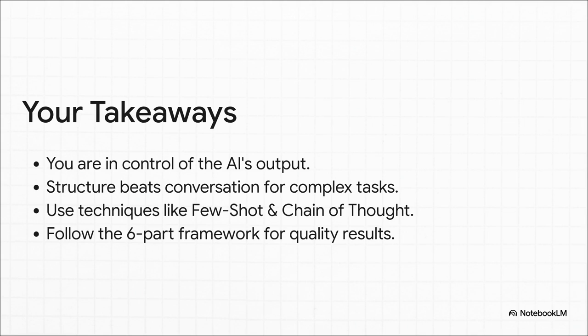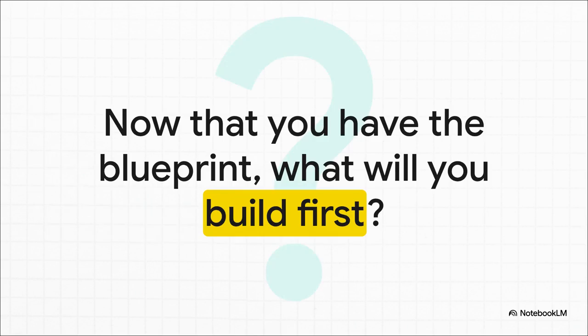So use those specific techniques we talked about, like few-shot and chain of thought. And when you really need predictable, high-quality results, just follow that 6-part framework. You officially have the blueprint. You have the tools to get exactly what you want from any AI model. So, the only question left is, what are you going to build first?